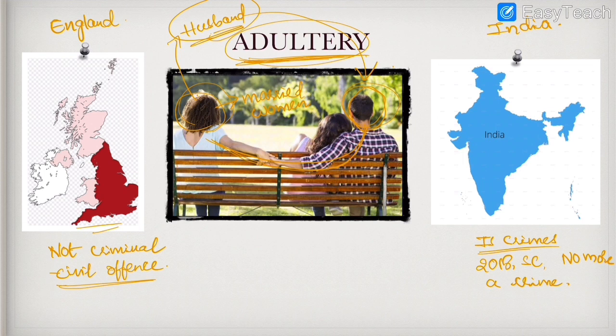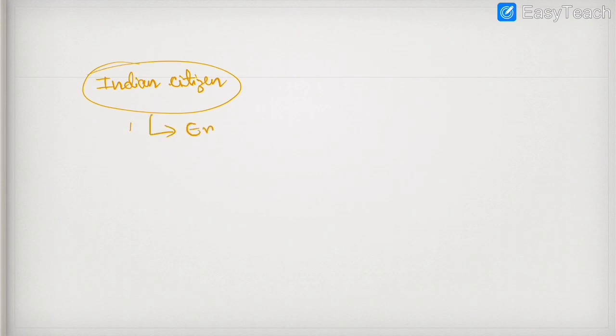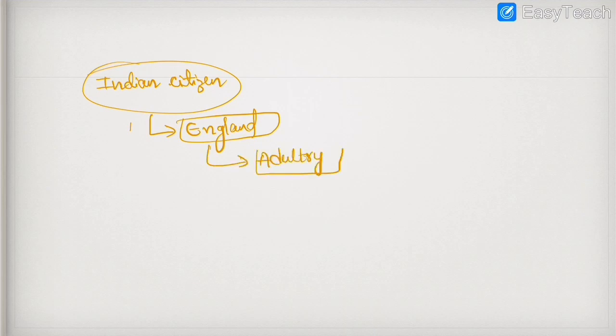But just to explain what is extraterritorial jurisdiction, I have taken this example. Now, one more question to you. Let us take an example. If an Indian citizen went to England, and in England he committed adultery. So friends, what do you think?